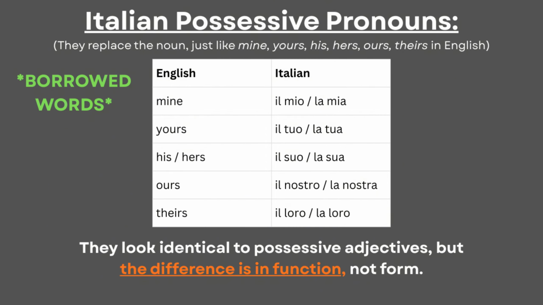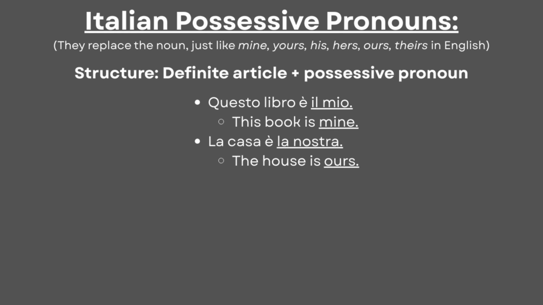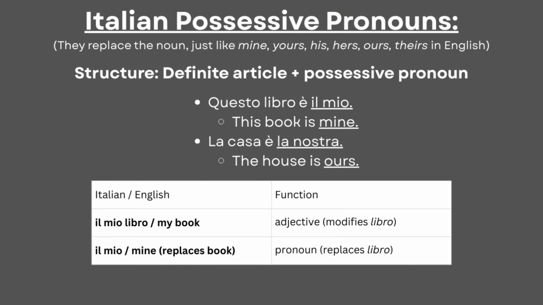When using possessive pronouns in context, the pattern will have a definite article and a possessive pronoun that shows ownership and replaces a noun to avoid repetition. This means that it can stand alone in a sentence and clarify who owns something. Some examples are: questo libro è il mio, la casa è la nostra. Even so, we can compare adjectives and pronouns side by side. In this case, the adjective modifies libro, while the pronoun replaces it.